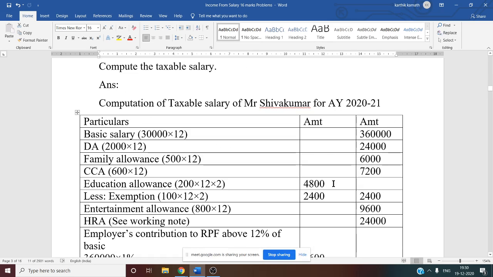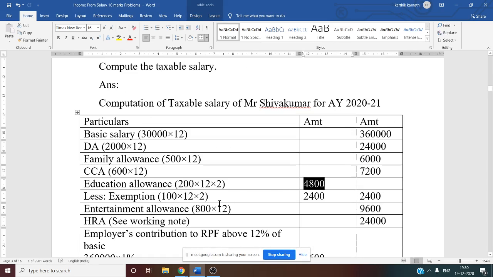So 4800 we have written in the inner column, but we know that there is an exemption for education allowance. So what is our exemption? Exemption is 100 per month per child for two children. That is why 100 into 12, we want it for 1 year, and there are two children, so into 2. So the exemptable amount is 2400.